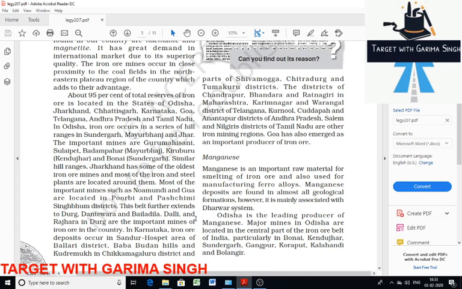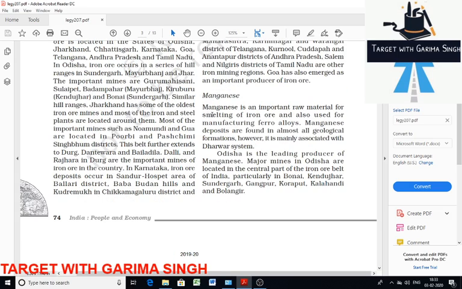Then we will discuss manganese. All this that I'm saying, you can find here in it. Manganese is mainly associated with the Dharwad system but found in almost all geological formations. It is an important raw material which is used in the iron and steel industry for smelting of iron ore.